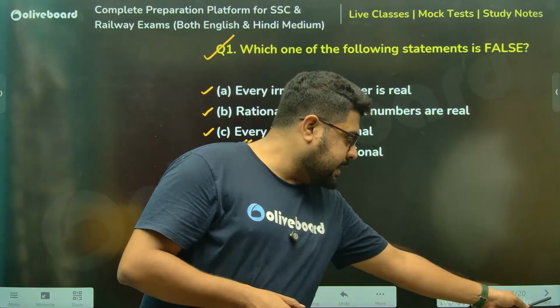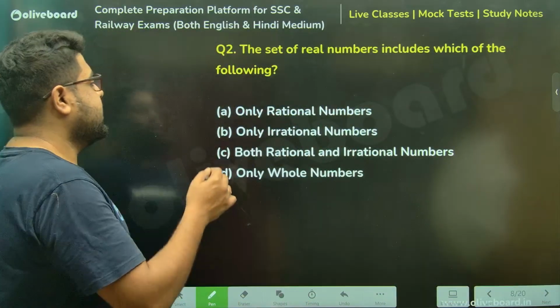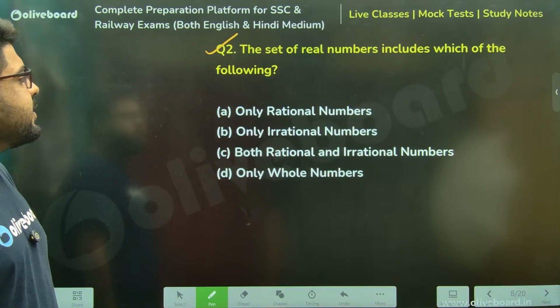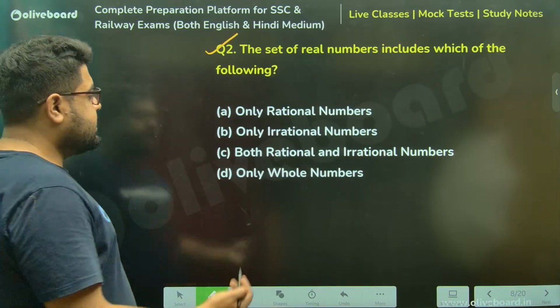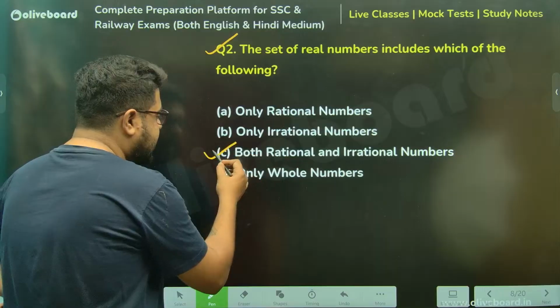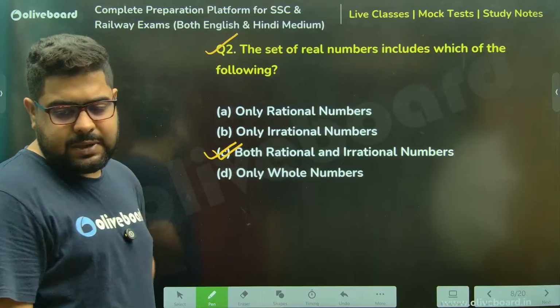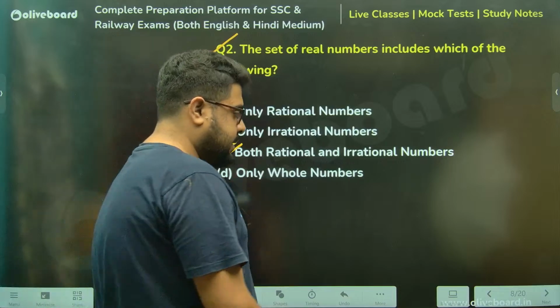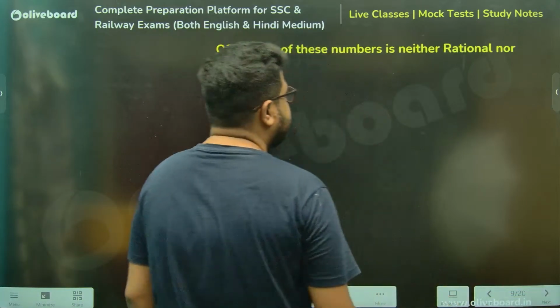Next one. All these are 2025 PYQs. Exact questions. Set of real numbers includes which of the following? Sir, both rational and irrational come under real numbers. We all know. That's your answer. Next one, please, sir. Chalo, very quickly we'll solve.